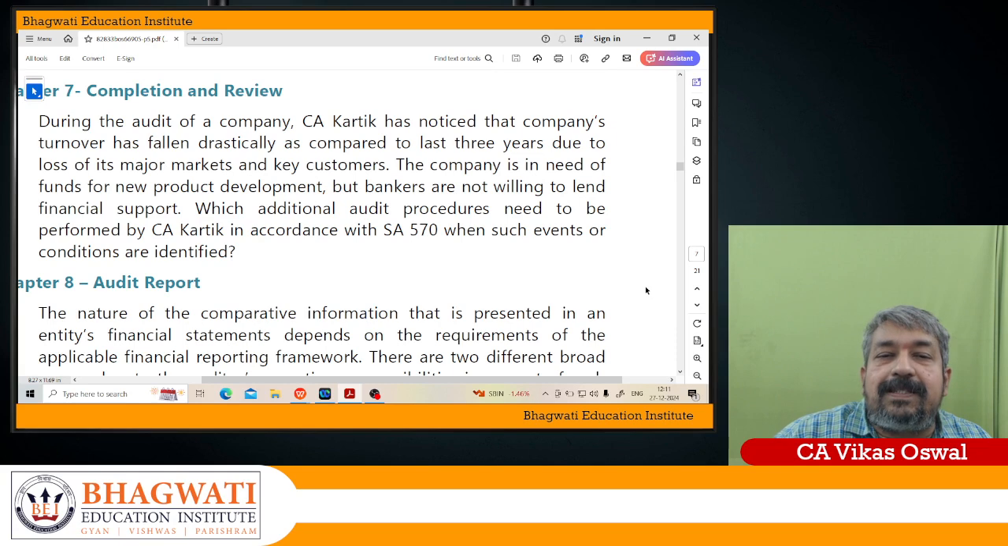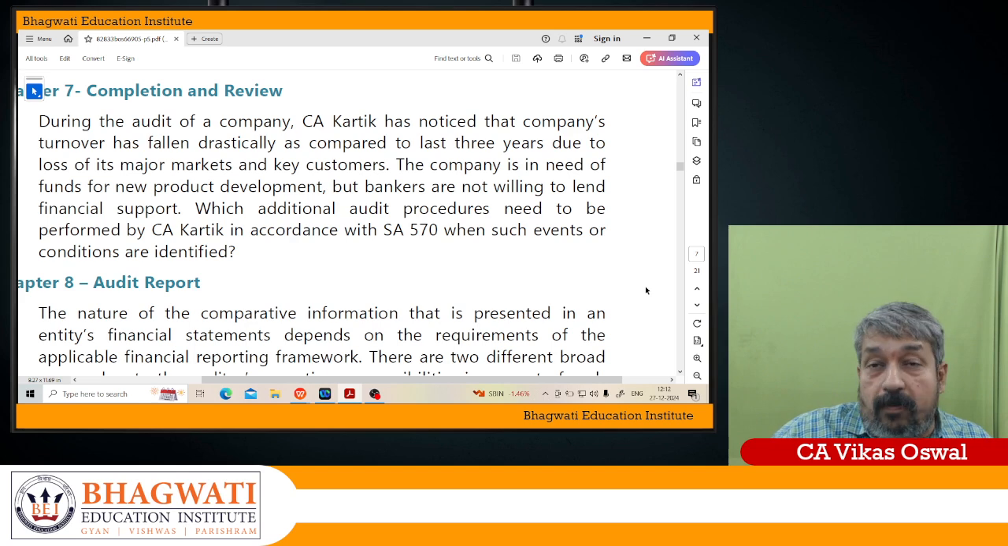During the audit of a company, CA Karthik has noticed that the company's turnover has fallen drastically as compared to the last 3 years due to loss of its major market and key customers. Let us assume drastically means more than a 50% fall in turnover. The company is in need of funds for new product development, but the bankers are not willing to lend financial support. Which additional audit procedures need to be performed by CA Karthik in SA 570 when such events and conditions are identified?